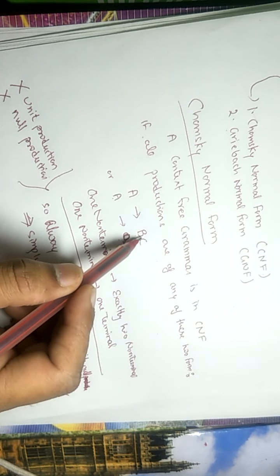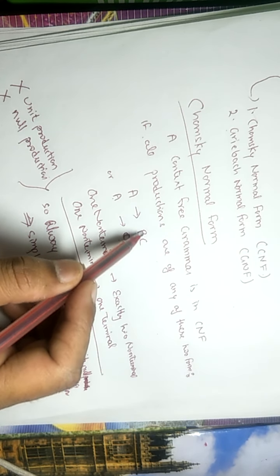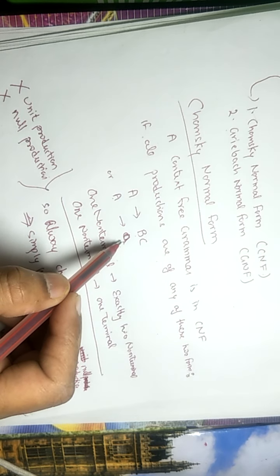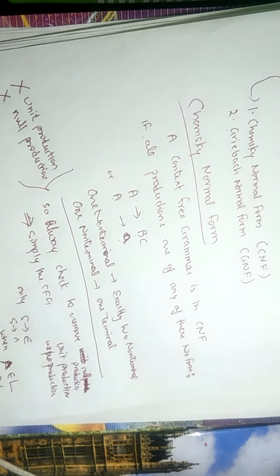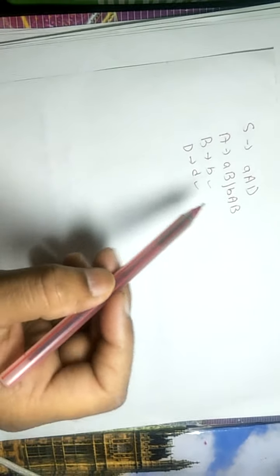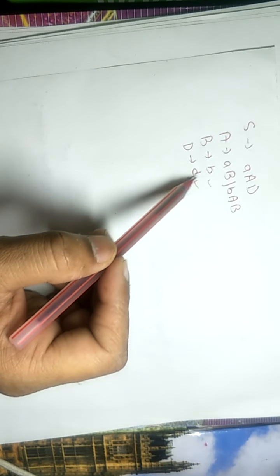It means that if there is a capital, it must be two capitals, or if there is a small letter, it must be a single small letter. So in the given grammar, these are okay, why? Because these are single terminals. Now we need to look at these productions. Here we have a mixture of terminals and non-terminals, terminal and non-terminal, terminal and non-terminal. So first make it a combination of non-terminals only.